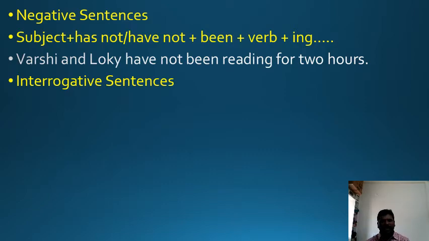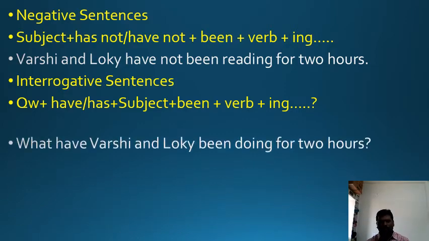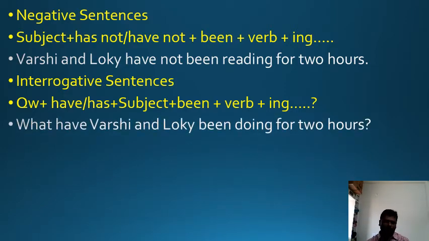Interrogative sentences. See how interrogative sentences are made. Question word, auxiliary have or has, subject plus been plus the ing form of a verb. Look at the example. What have Varshi and Loki been doing for 2 hours?